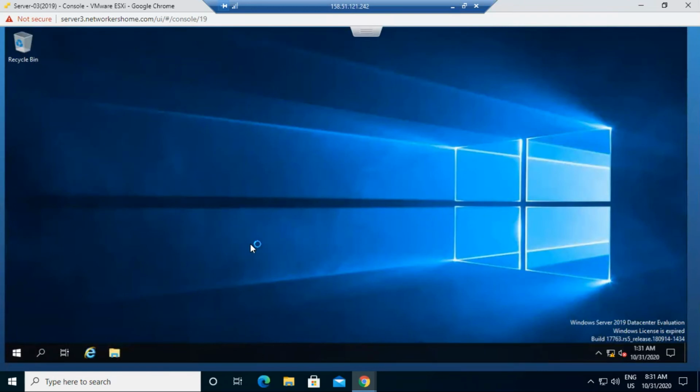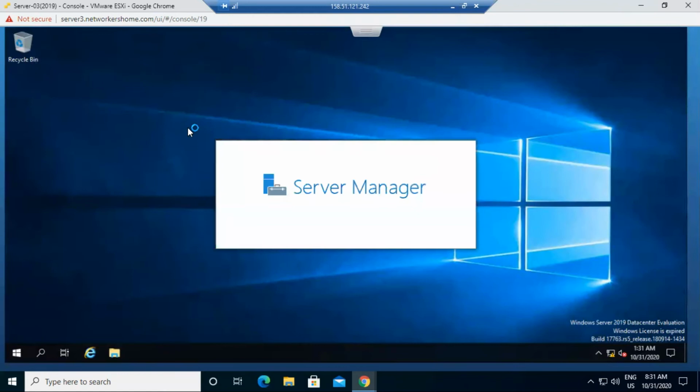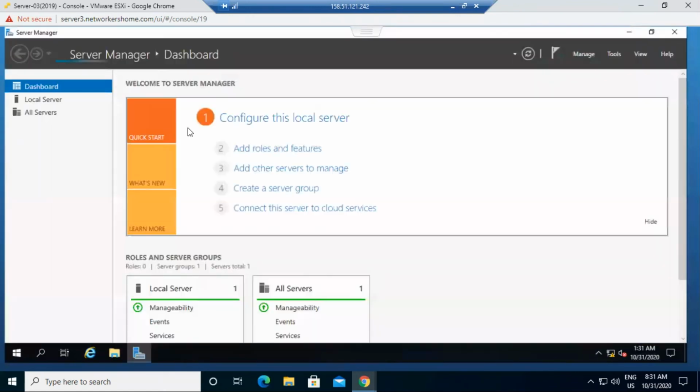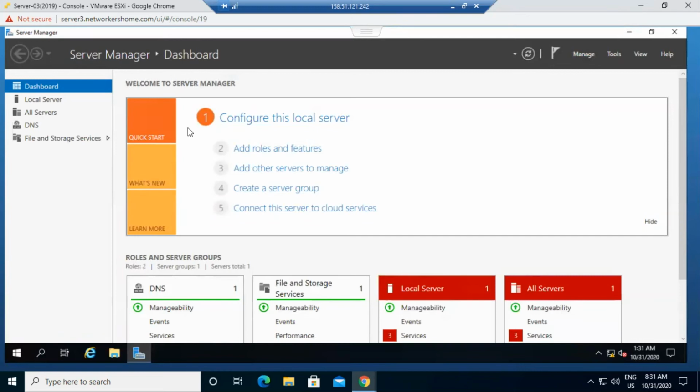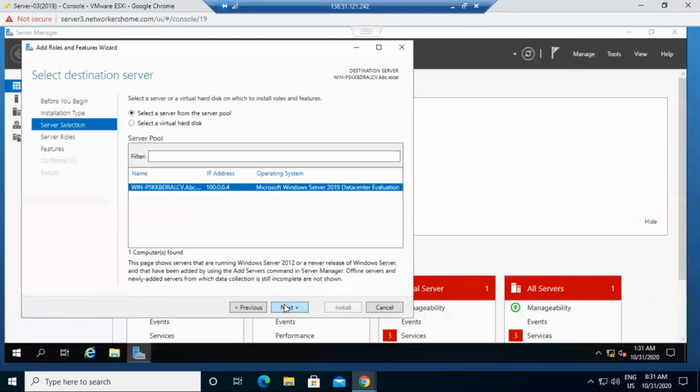Now I'm going to open server manager. Add roles and features. Click on next, next. This is 100.0.0.4.